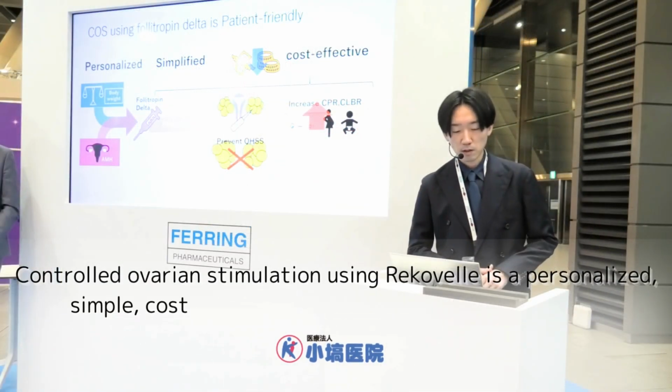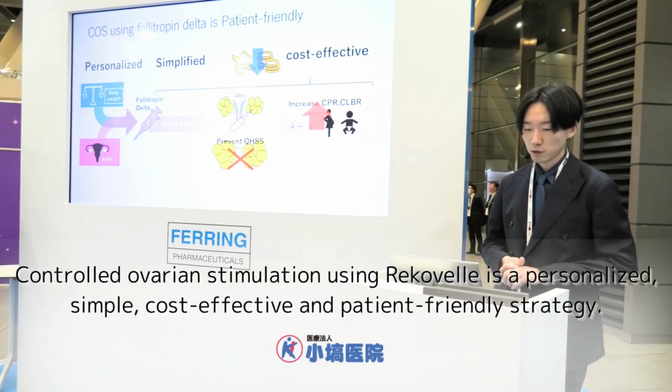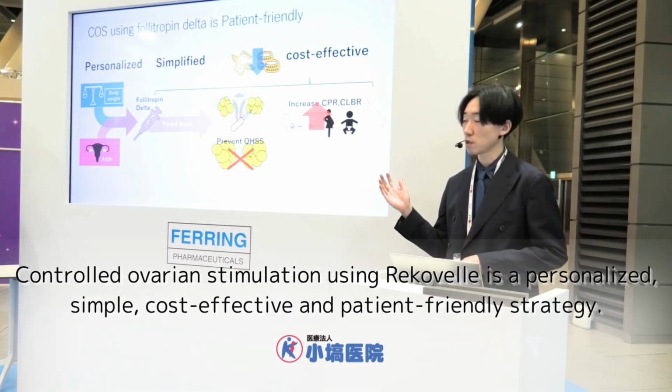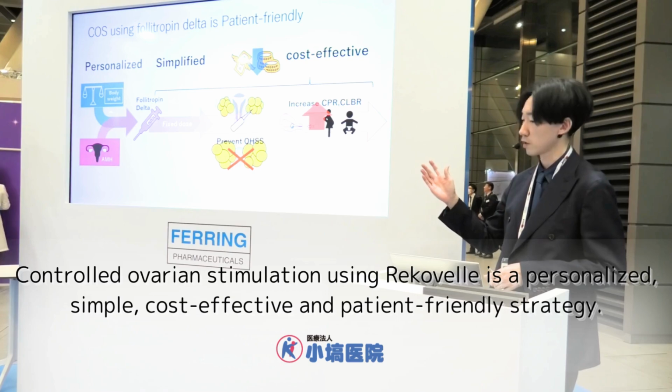So in summary, choosing Follitropin delta is patient friendly because the dosing is tailored based on body weight and AMH, instead of the fixed dose protocol. This is personalized and simplified.